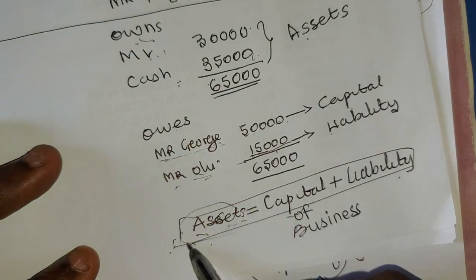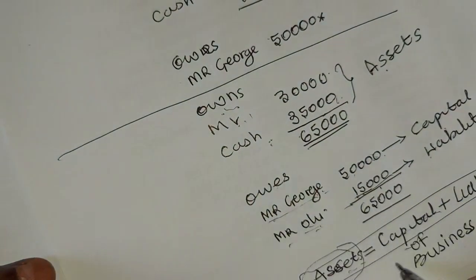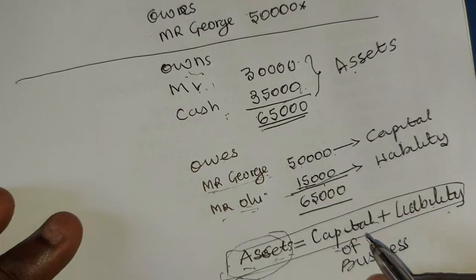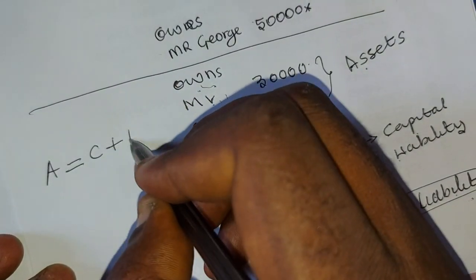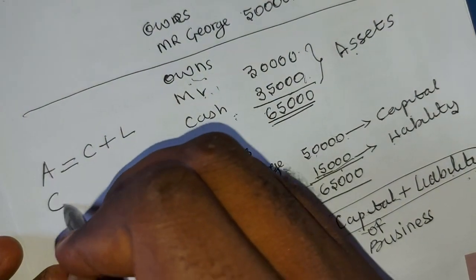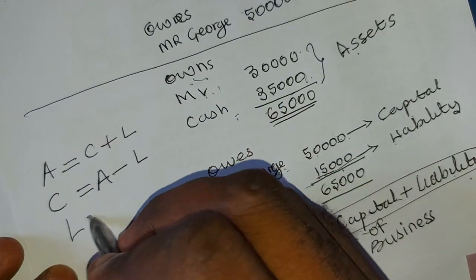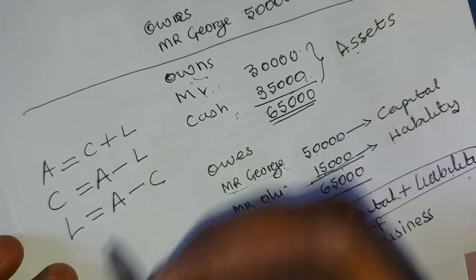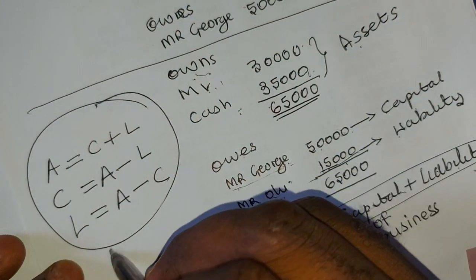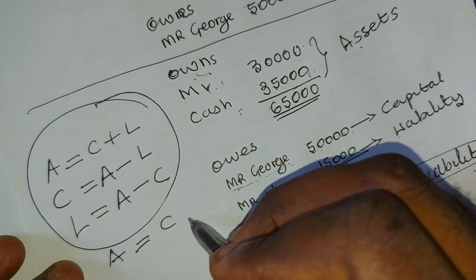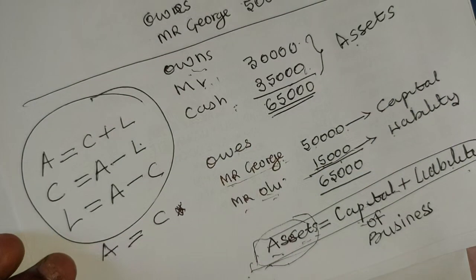So don't forget, we have asset equals capital plus liability. Sometimes we may make any of these variables the subject of the formula. We can say that if A equals capital plus liability, what is C? C will be asset minus liability. L will be asset minus capital. But where there is no liability, asset will be equal to what? Capital at every point in time, when the liability is 0.